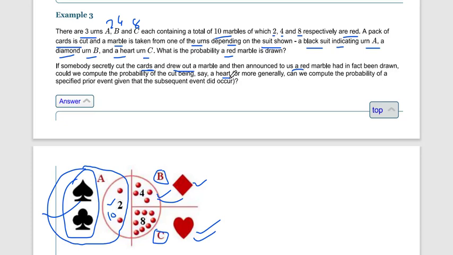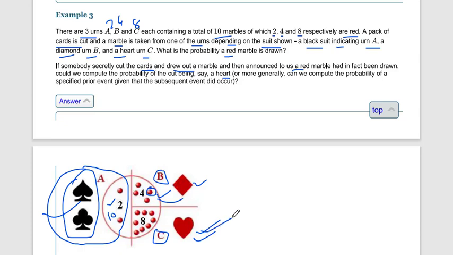What they have asked is the probability of the reverse. So one friend secretly picks up a card, and after that picks one marble and it's a red marble. Now after the red marble, can we find the probability that the card chosen is a heart? We have to find out the probability of heart.